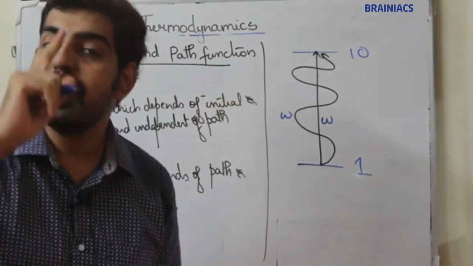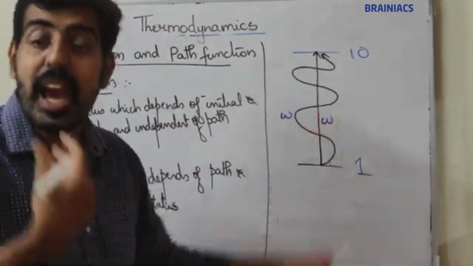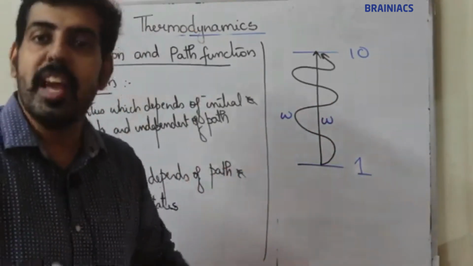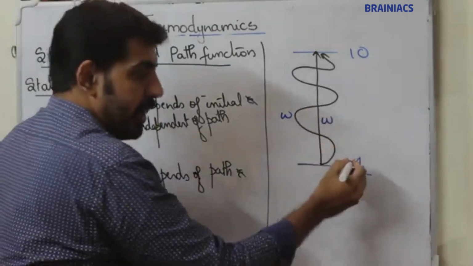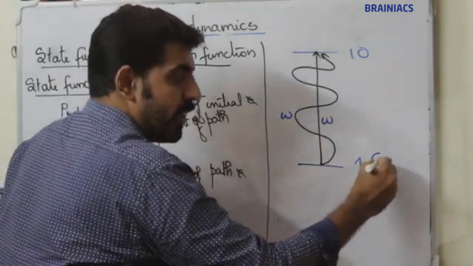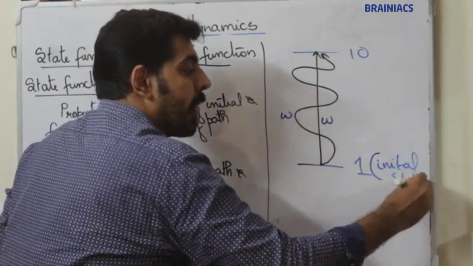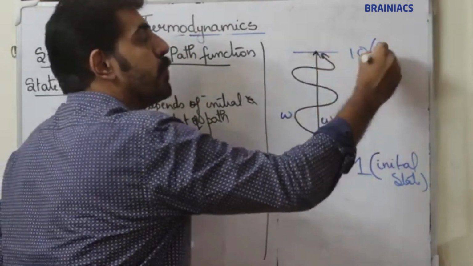Now, both the works are not the same because when he takes stairs, he has to do extra work, right? He had to carry those 2 buckets and he had to walk. So, he is doing extra work. That means, here the person is moving from first floor. Let this be the initial state. He is moving to 10th floor. Let this be the final state.